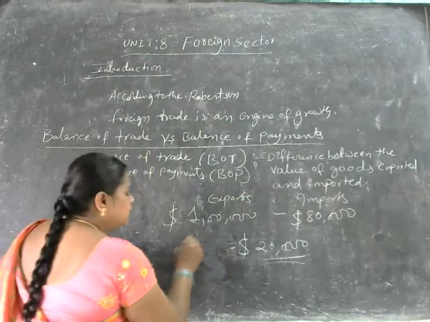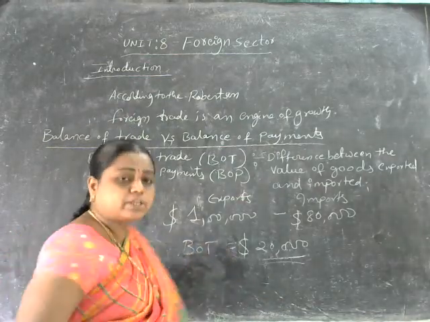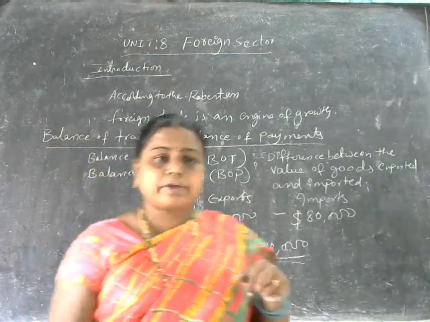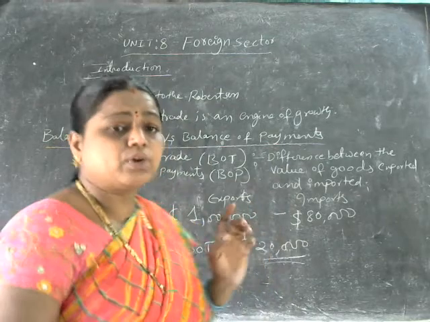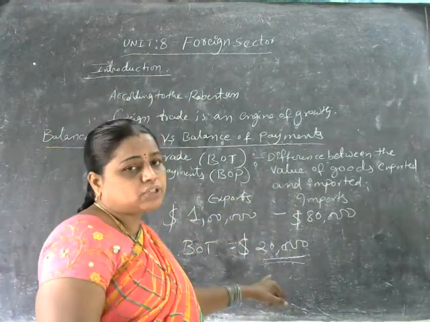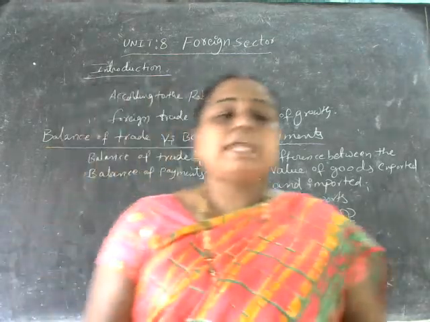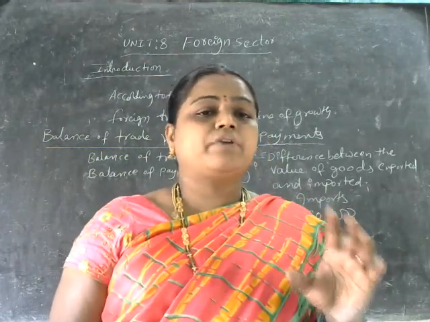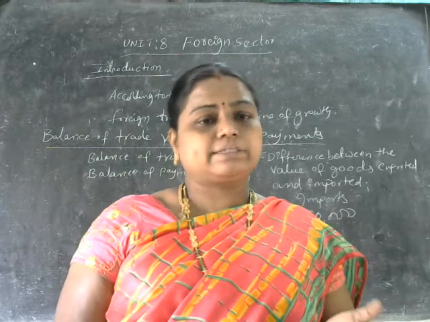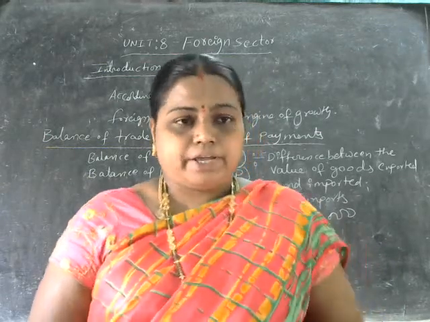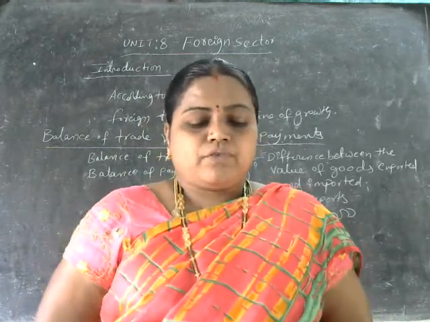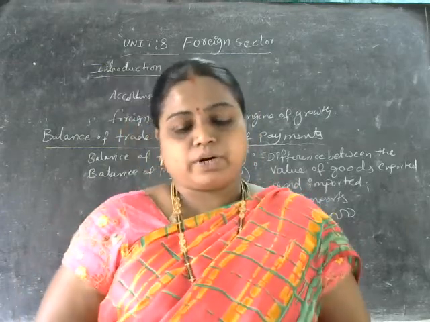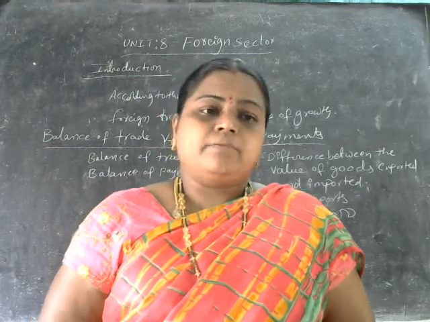This 20,000 worth of goods is called the balance of trade. Have you got it understood now? What is actually the balance of trade? The difference between the value of goods exported and imported is called the balance of trade. So the balance of trade is nothing but the difference between the value of goods exported and imported.